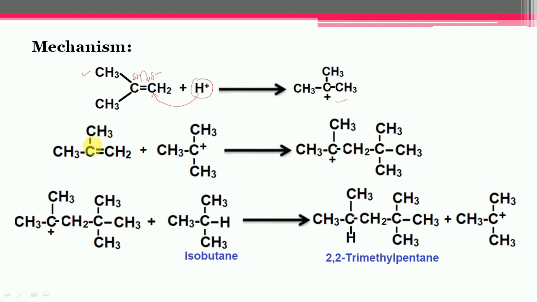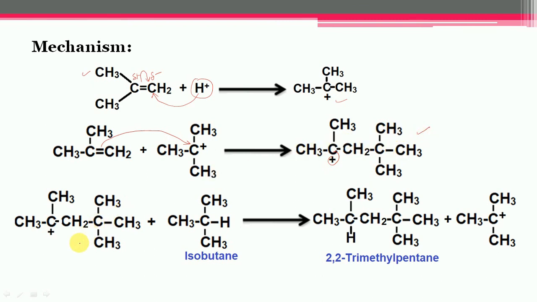In the next step, an isobutylene molecule is added to the tertiary butyl carbocation. Now there is a carbon-carbon double bond, which is the source of electrons. So this pi electron cloud is donated to the carbon atom carrying the positive charge. So this carbon acquires a positive charge and this intermediate gets formed.